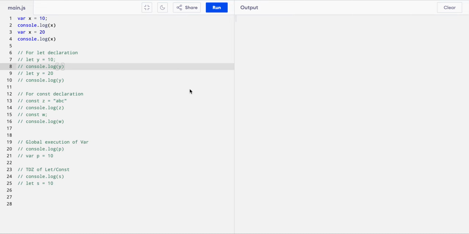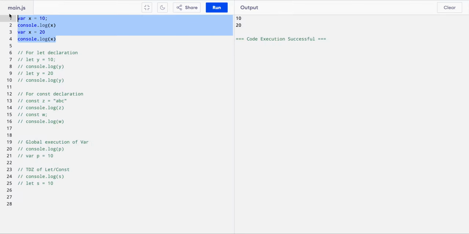Confused between let, var and const? Let's get the difference. Var is global in nature, and you can define and declare it, and you can also redeclare it. So if we get the output for the very first time, the console will print 10, and var allows that redeclaration, so the next time the output will be 20. So the same we are getting.